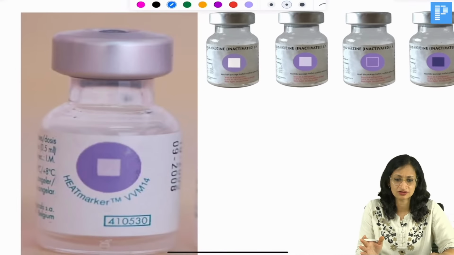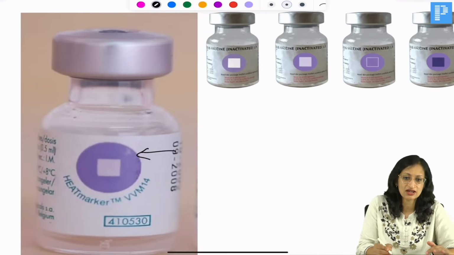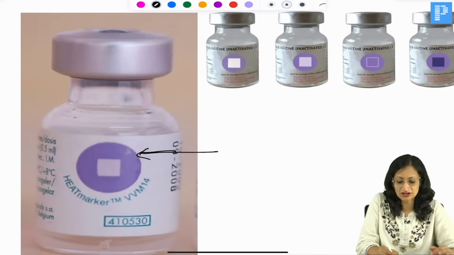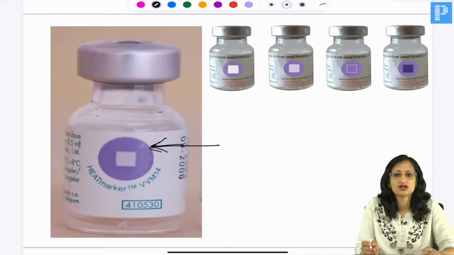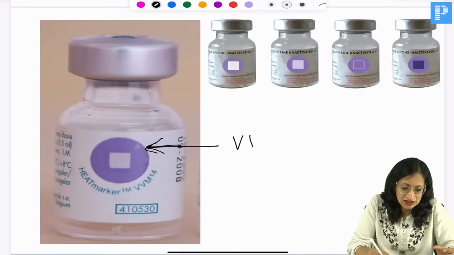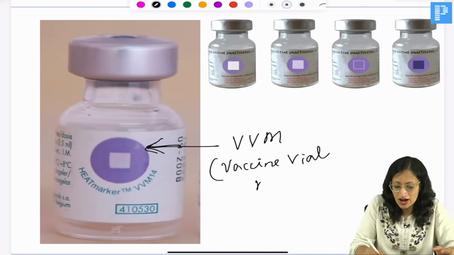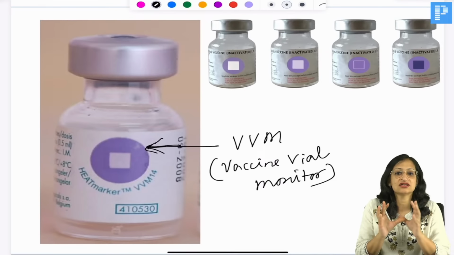What do you see here? What do you see on this vaccine vial? You can see a circle and a square. What is it? Who will tell me? Many a times you've got questions related to this. So this is a VVM. And what is the full form of VVM? It is called vaccine vial monitor, right? It has got an outside circle and an inner square.